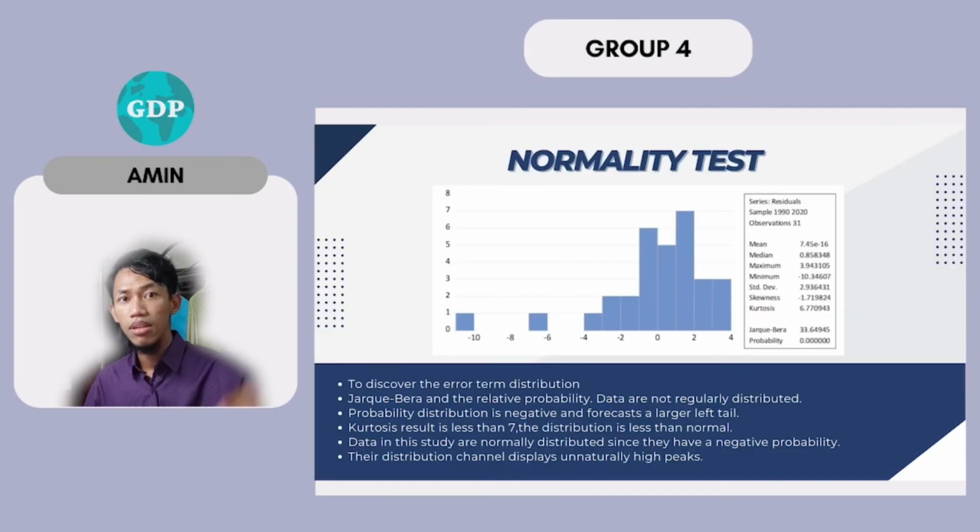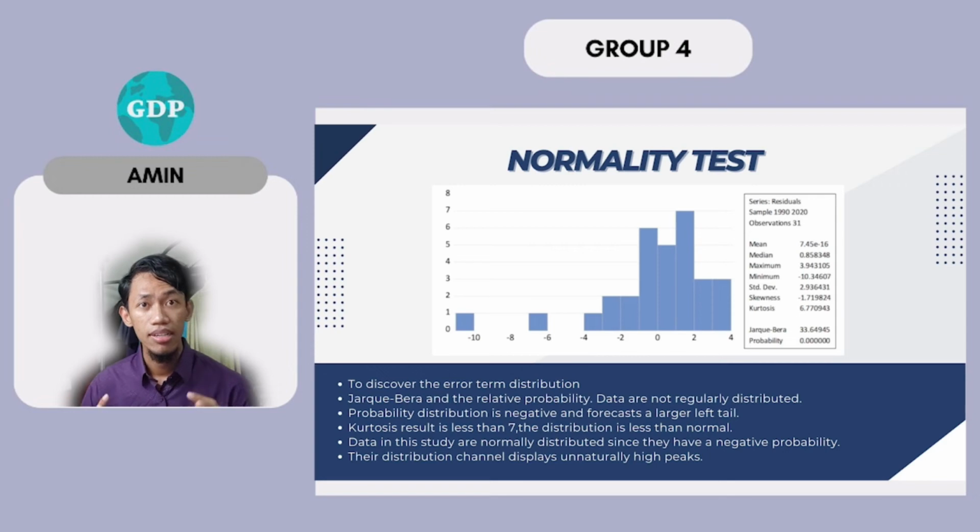The rest are not significant. Next is the normality test to discover the error in term distribution. Referring to the test, data are not normally distributed since Jarque-Bera is 33.649 and the probability is 0. Skewness of negative 1.719 indicates that the probability distribution is negative and forecasts a larger left tail of the probability distribution, and the kurtosis result of 6.77 is less than 7, indicating that the distribution is less than normal.